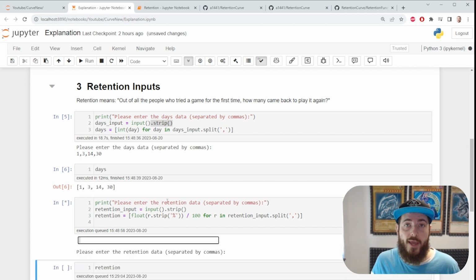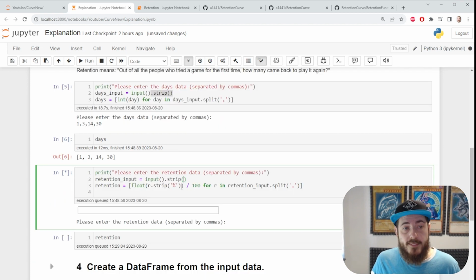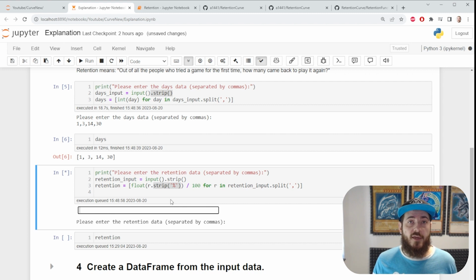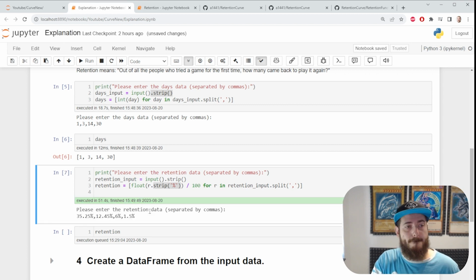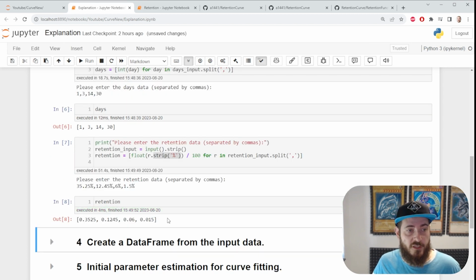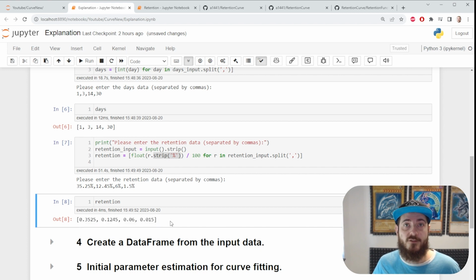We're going to follow a similar approach. This time we're using a strip method for our percentages just because we'd like to be able to enter percentage values, but still treat them as floats. In our example, we have 35%, 12%, 6%, and 1.5%. Bam! When we call our retention list, we can see all of it is formatted and ready to work with.